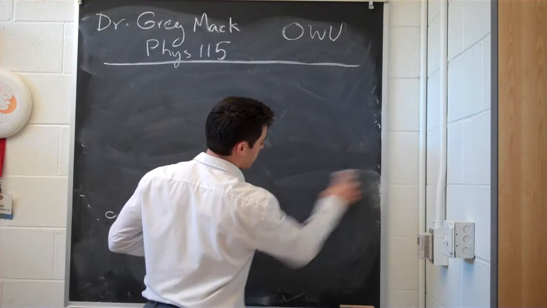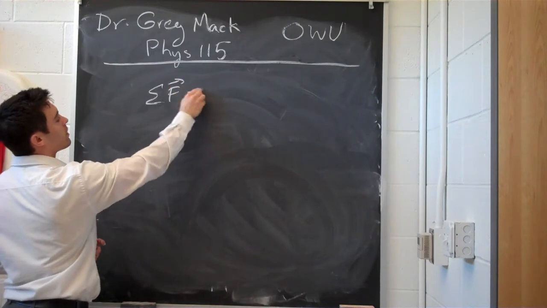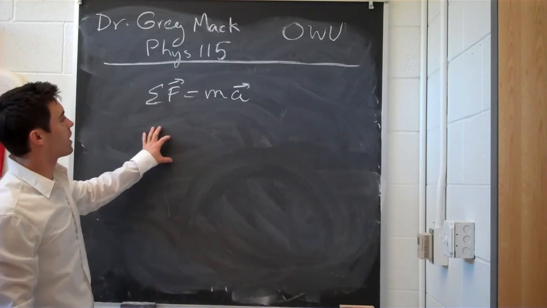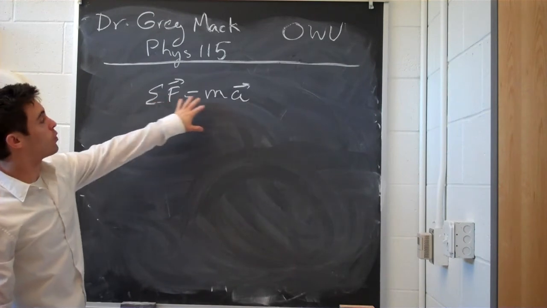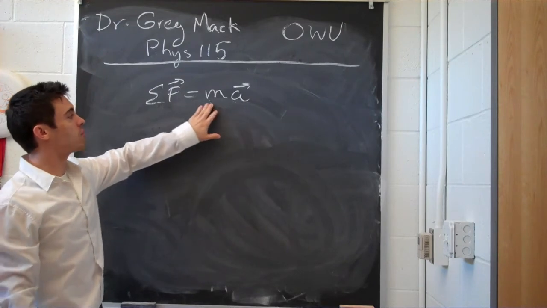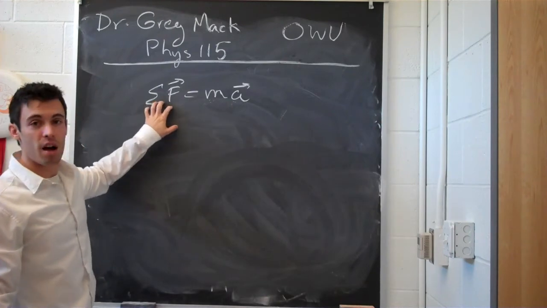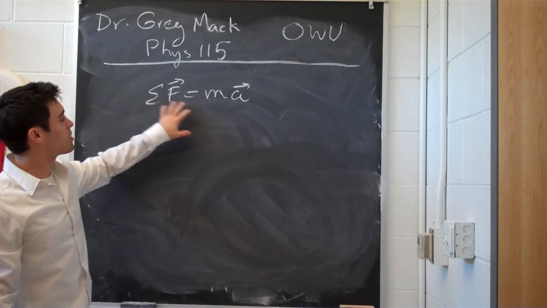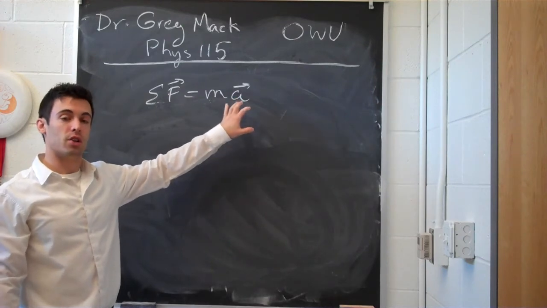Usually, we don't write it as A equals F over M. We say that F equals MA. It's a more simplified, compact way of writing it, just because it's not dividing by anything. So, any net force is going to be equal to an object's mass times the acceleration it experiences. So this applies to some object with a mass that is experiencing an acceleration because of some non-zero force acting on it. Okay? And so if the sum of the forces is non-zero, you will get a change in velocity, meaning a change in speed or a change in direction.